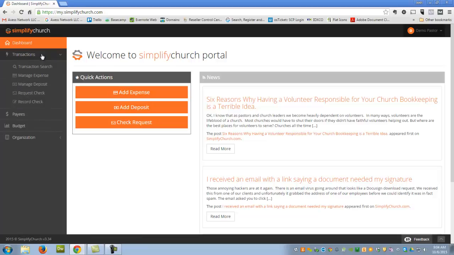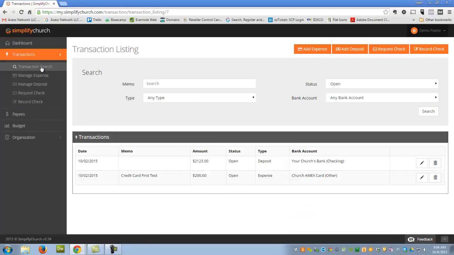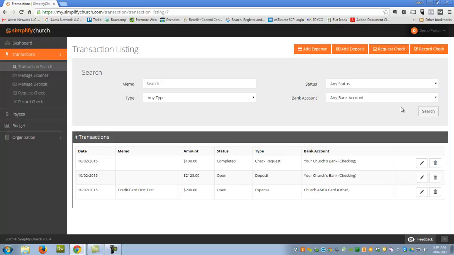There's several things you can do here. Under transactions, transaction search, this will allow you to look for any transactions that you have submitted through the portal. This will show you their status, if they're open, what's happening with them. We also have the ability to search for any status. So once our team has completed your check request, this will move to a completed status, and the transaction from that point is then locked. Anything that's in open status can still be edited.